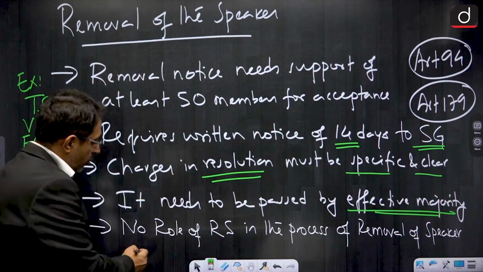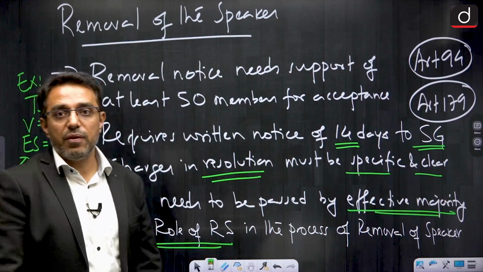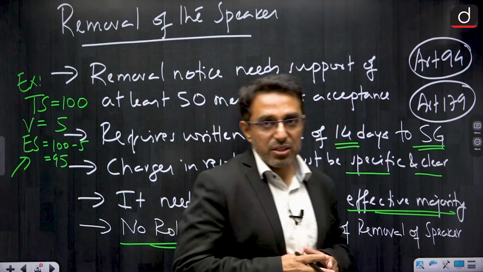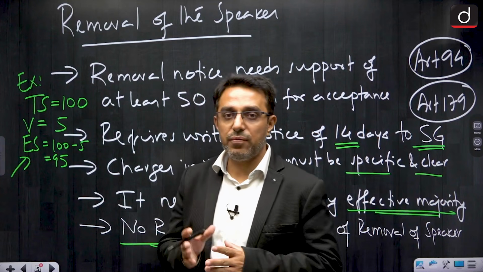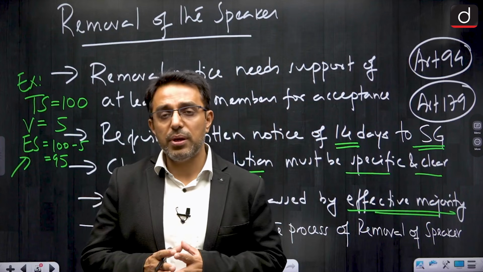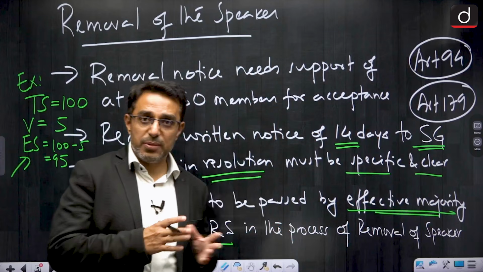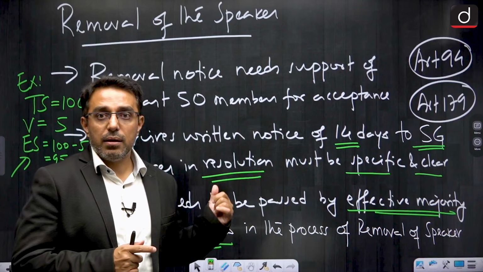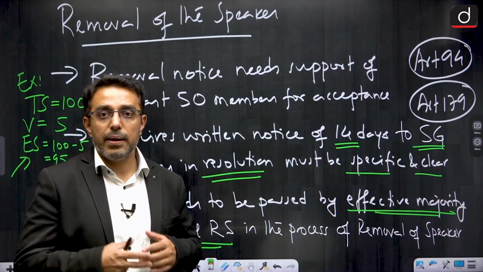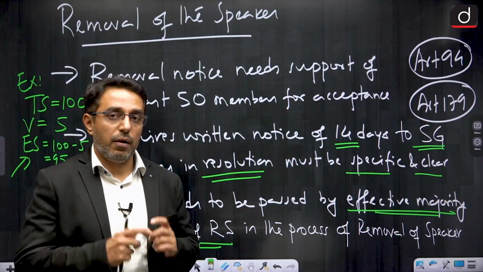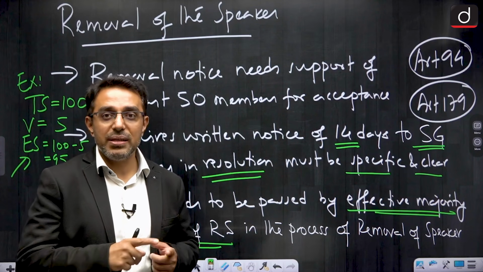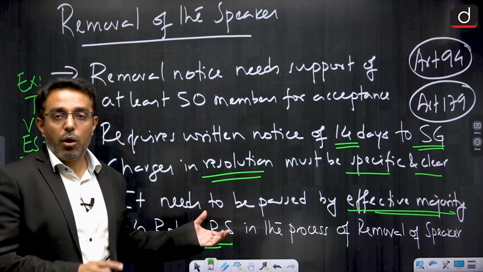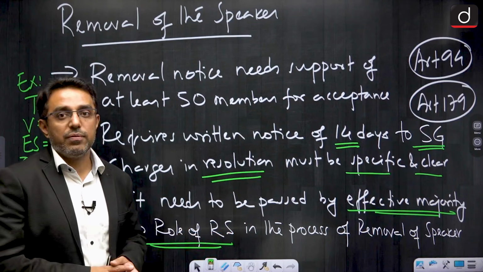Also, very importantly, there is no role of Rajya Sabha in the process of removal of the Speaker. We can contrast this with the removal of the Chairman of Rajya Sabha, who is the Vice President. In his case, the motion is initiated in Rajya Sabha, passed by an effective majority of Rajya Sabha, and then has to be agreed by a simple majority in Lok Sabha. But this situation is not there in the case of the Speaker. Only Lok Sabha takes the decision. There is no involvement of Rajya Sabha.